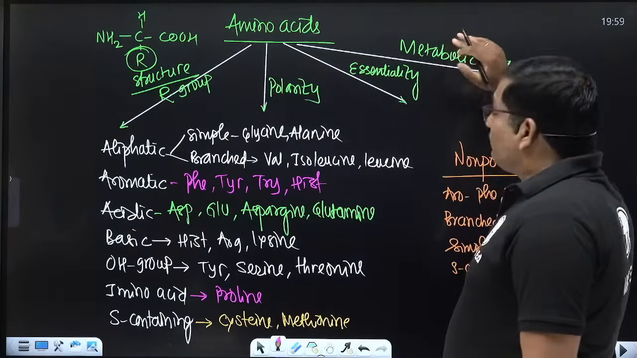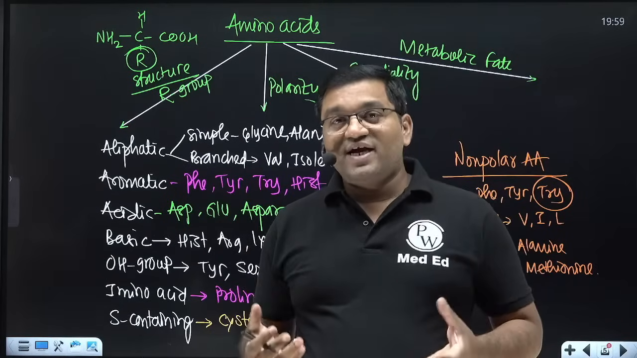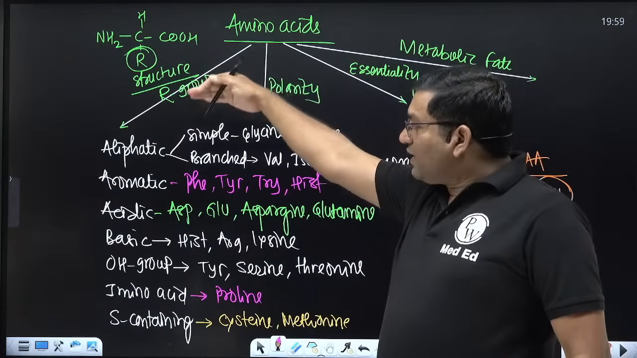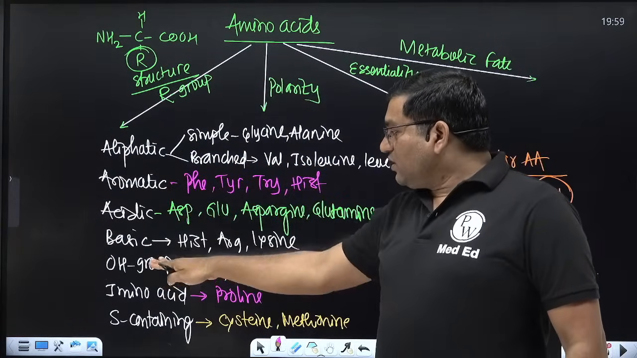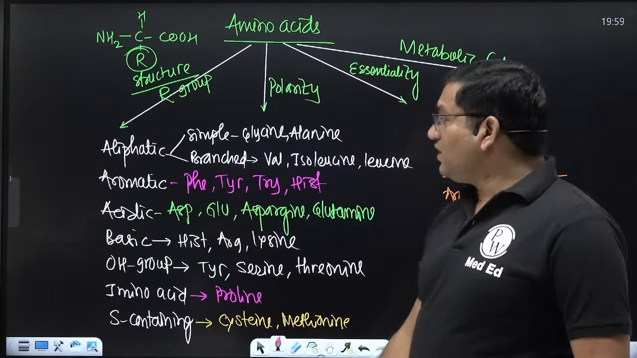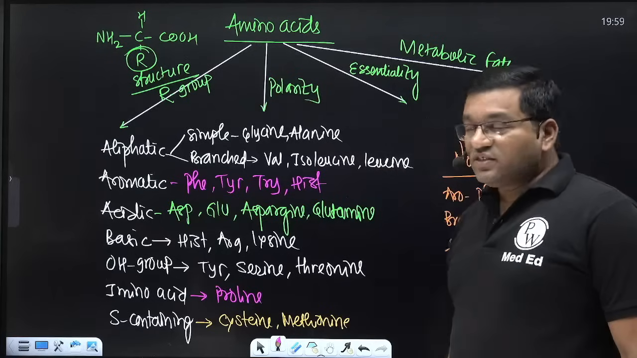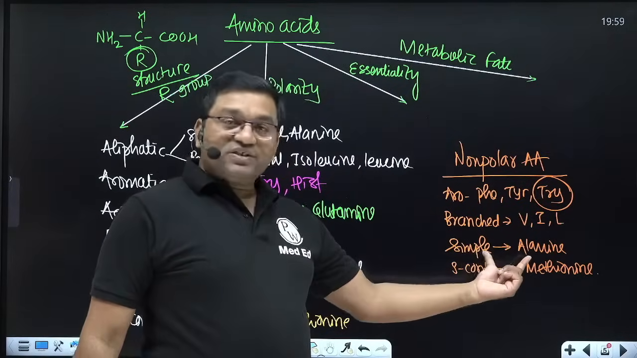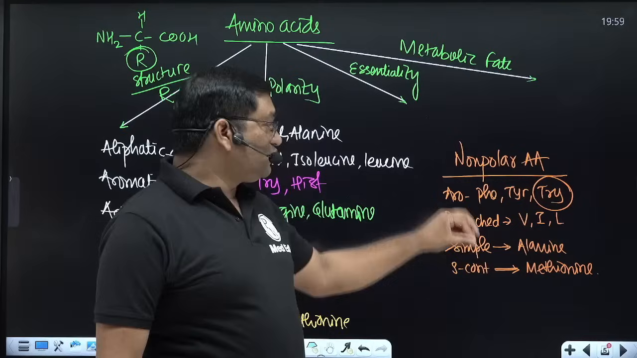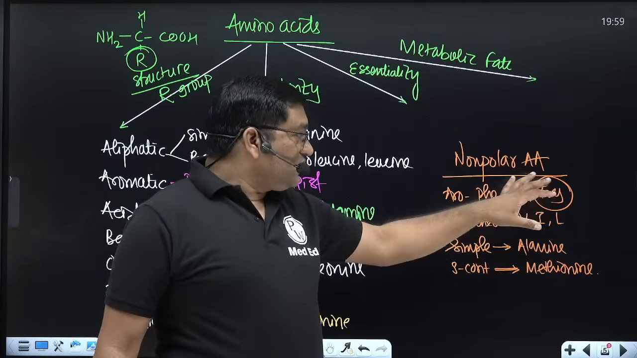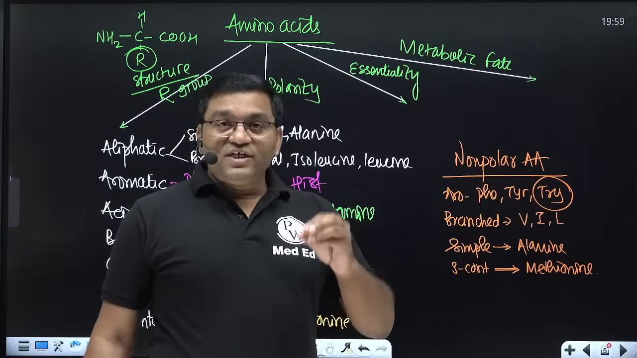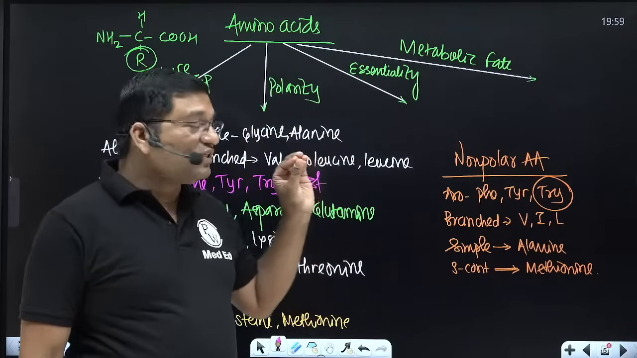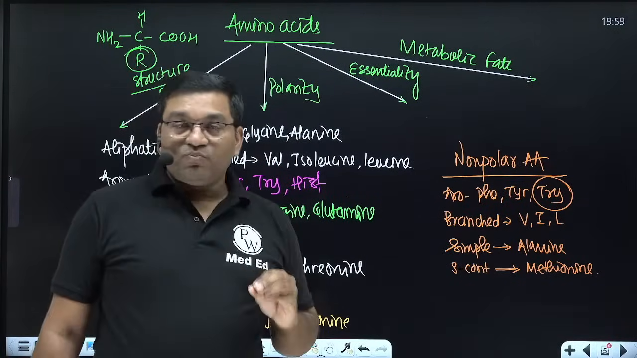And based on metabolic fate, whether they give glucose, they give fat, or they give both glucose and fat, they are classified. Okay, so based on the distinctive R group, they are aliphatic, aromatic, acidic, basic, OH group containing amino acid and sulfur containing amino acids. Polar, non-polar classification is there. Remember the non-polar amino acids include aromatic, branched chain, simple amino acid that is alanine, and sulfur containing methionine. So tyrosine is non-polar, but it is relatively polar compared to the other amino acids. Same is for glycine. Glycine belongs to polar amino acids, and it is relatively non-polar among the polar amino acids.